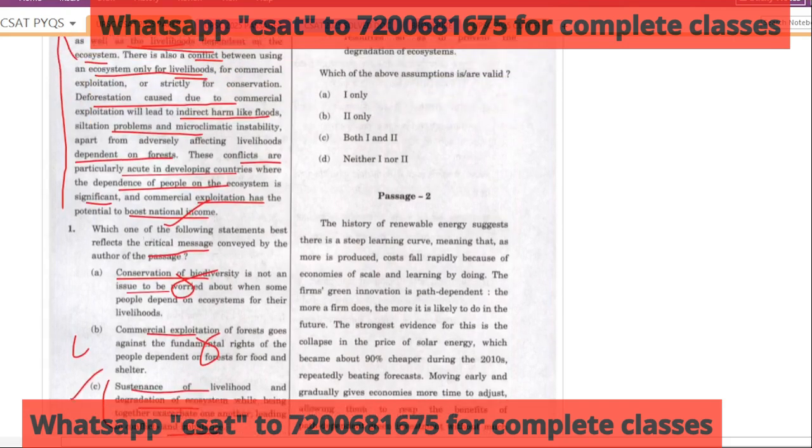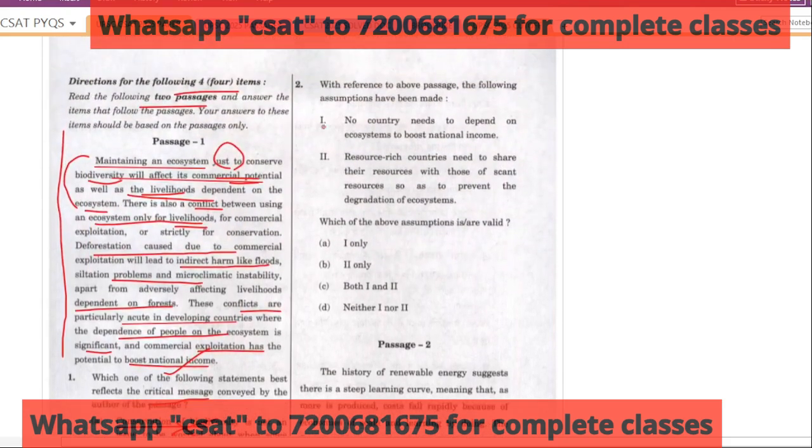Now based on the same passage, the second question is there. That's why I told you, one passage, 2 questions, that is total 5 marks you can earn there itself, 2.5 plus 2.5. With reference to the above passage, what are the assumptions which have been made? No country needs to be dependent on ecosystem to boost national income. It's a negative statement. Resource-rich countries need to share their resources with those of scant resources so as to prevent the degradation. This may be correct, but in this passage nowhere is it mentioned how developed and developing countries should help each other. So this is also wrong. So obviously the answer will be D.